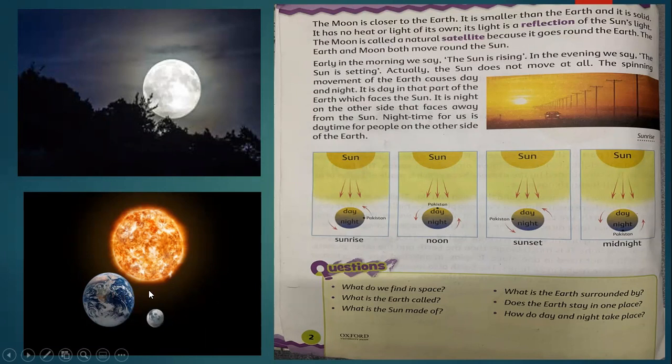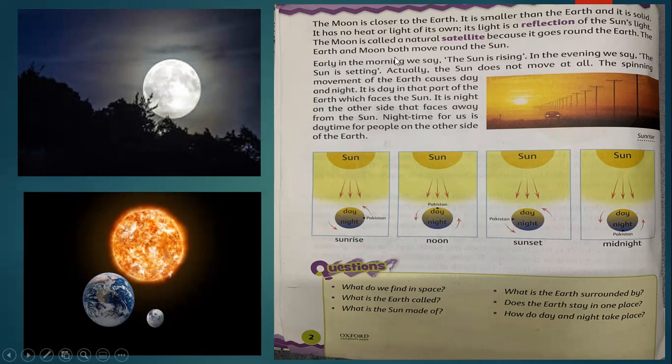As I told you, when you see the moon in the sky shining at night, it doesn't mean that the moon has its own light. No, the sun's light comes here and then it reflects. So that's why it starts shining. When the sun's light comes on the moon, then the moon starts shining and we see from the earth that the moon is bright and shining.